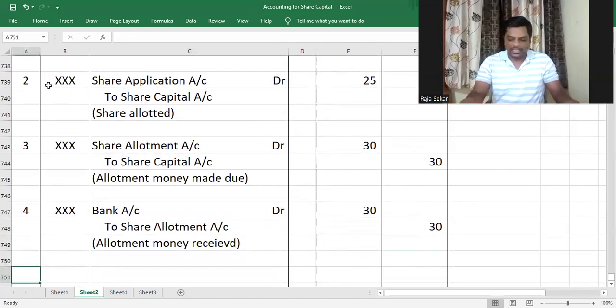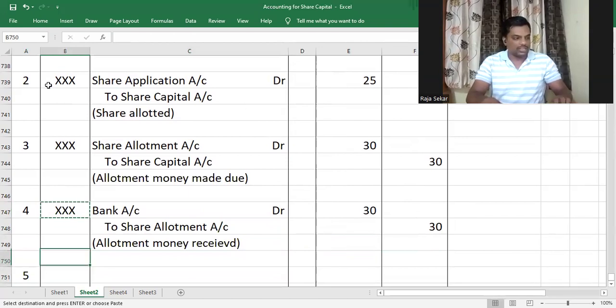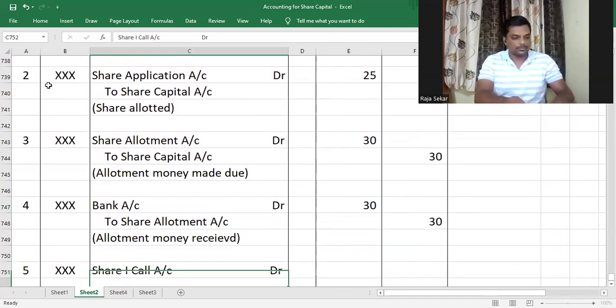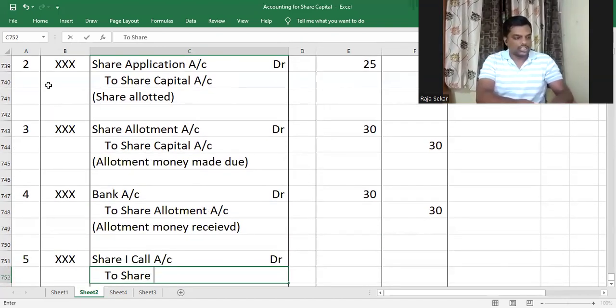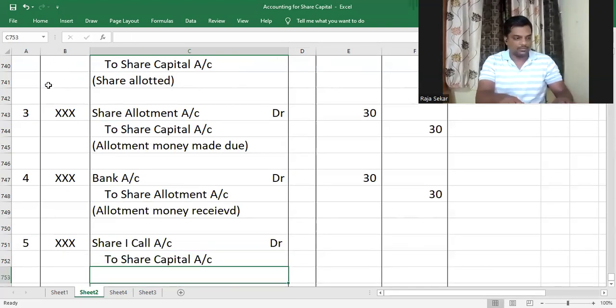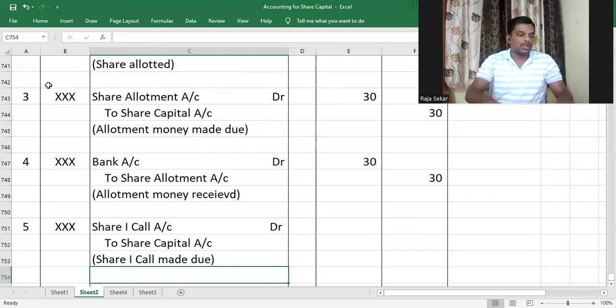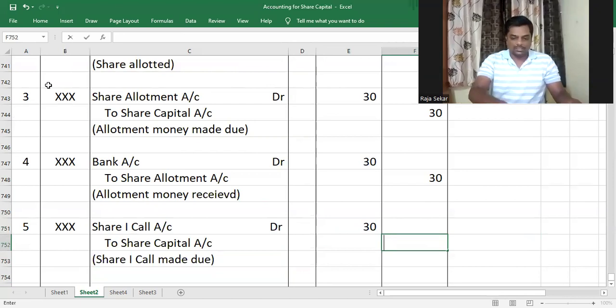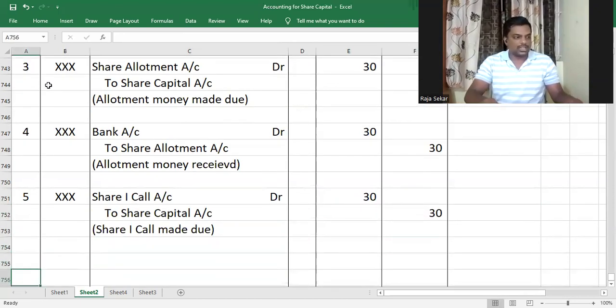And then we go ahead and make the first call due. And the journal entry for that is what, my dear children? It is share first call account debit to share capital, share first call made due. And that's how much, my dear children? It's 30 as per the question. So that is 30 rupees.